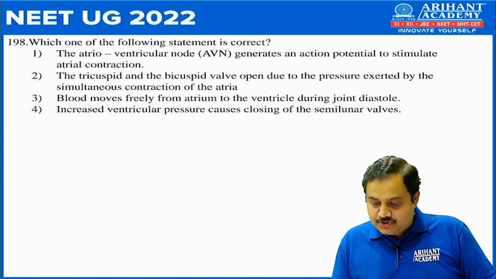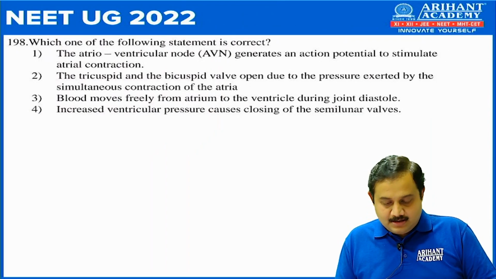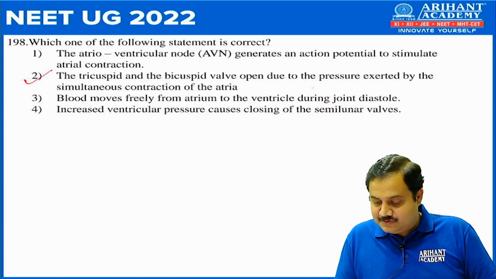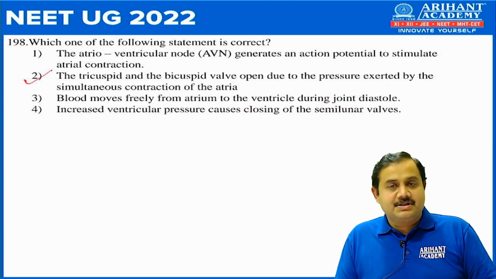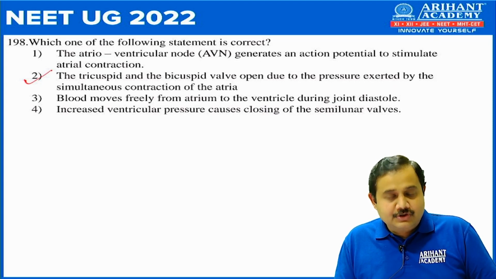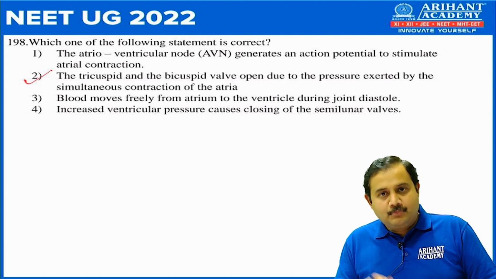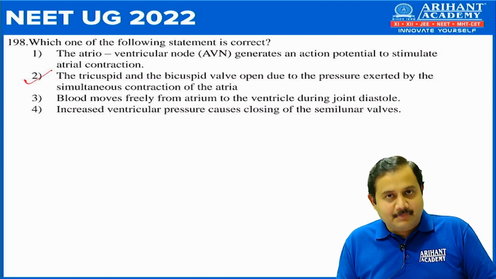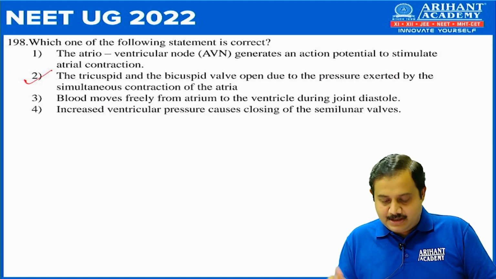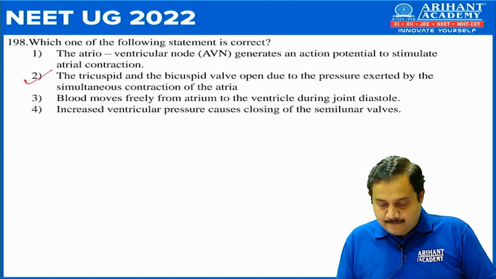198. Which one of the following statements is correct? Here the correct answer is number 2, that is the tricuspid and bicuspid valves open due to pressure which is exerted by simultaneous contraction of the atria. So during atrial systole, both right and left atria contract simultaneously, which will put pressure on bicuspid and tricuspid valves. They open and 30% of blood from atria passes into ventricle. So the correct answer is number 2.